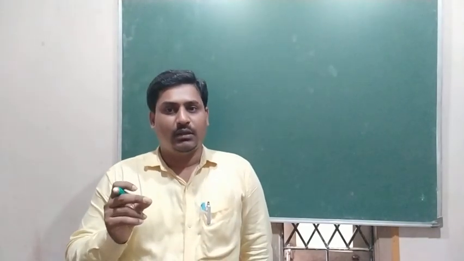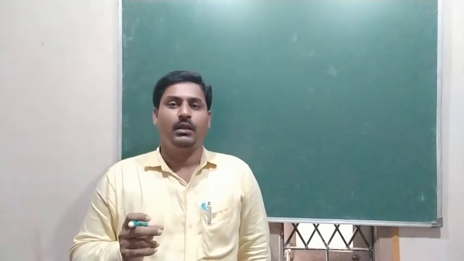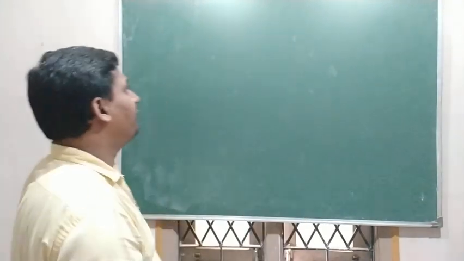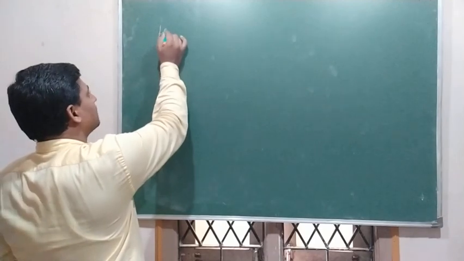So what kind of questions may come? Before going to the question, first I'll write the null hypothesis. As I said in the last class, in my previous video, that proportion or mean or whatever it may be, the null hypothesis always assumes that mean or proportion or standard deviation or variance is equal to a certain value. Always it is equal to a certain value.